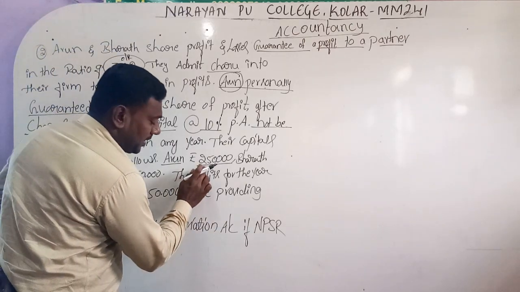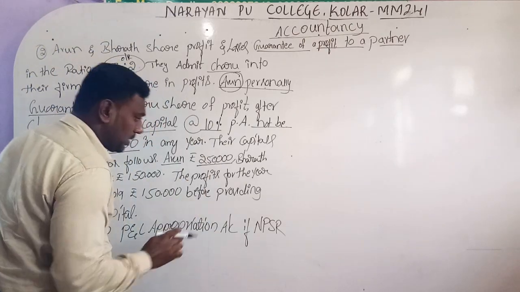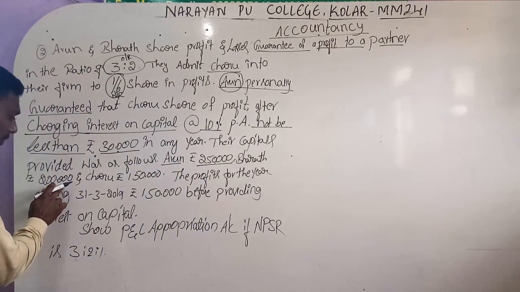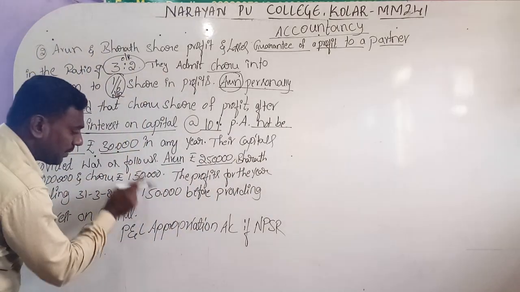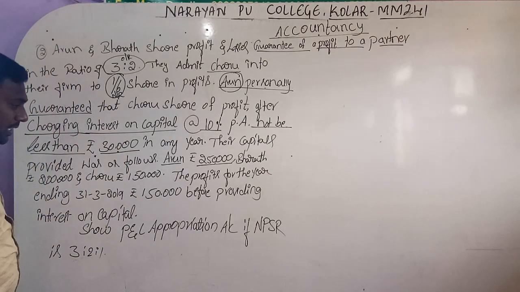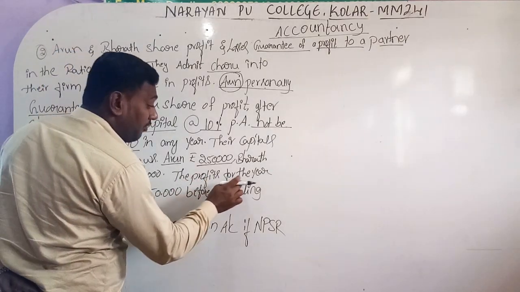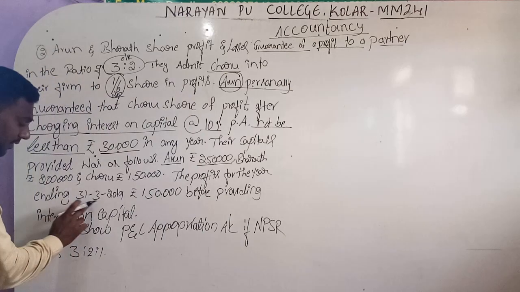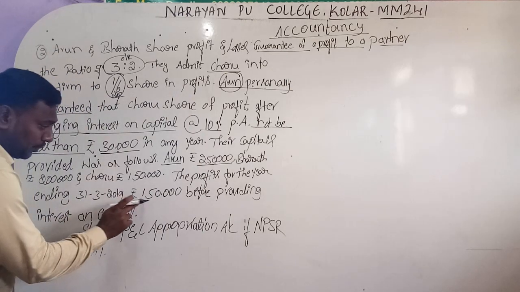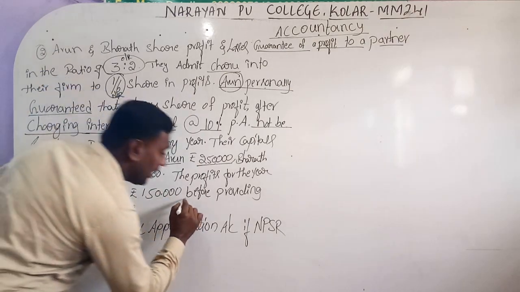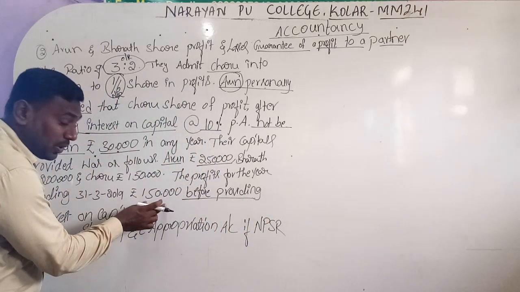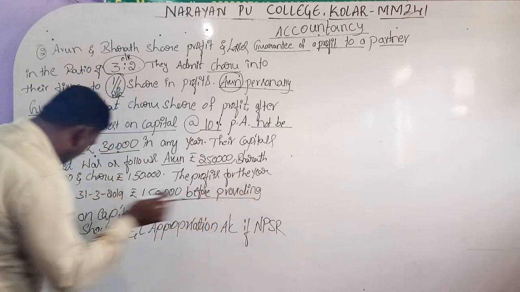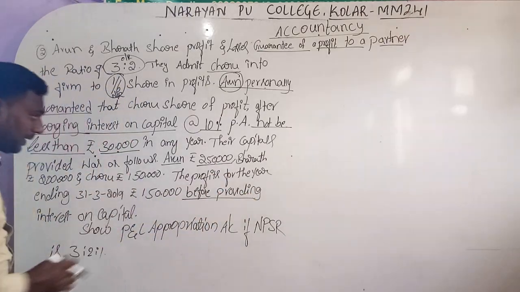So first partner's capital is 2,50,000. Second partner invested rupees 2 lakhs, and the third partner, when he enters the partnership, his investment is 1,50,000. The profits for the year ending 31st March 2019 are rupees 1,50,000 before providing interest on capital. So this term is given.